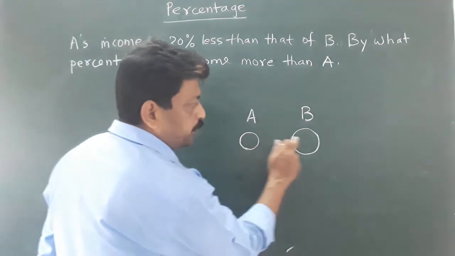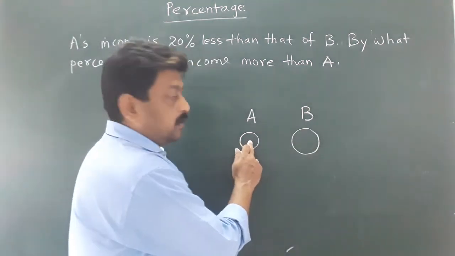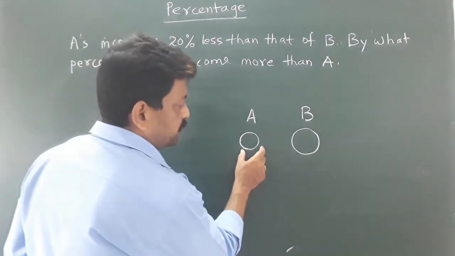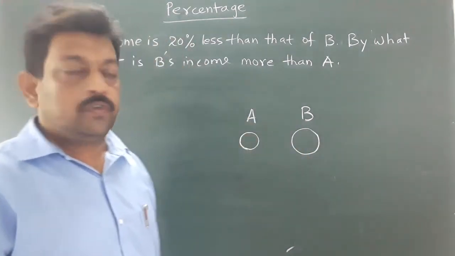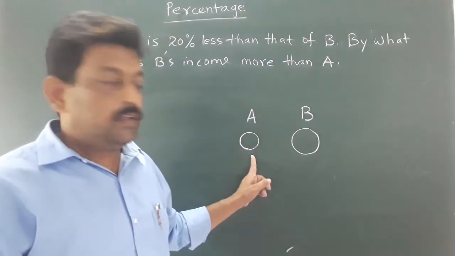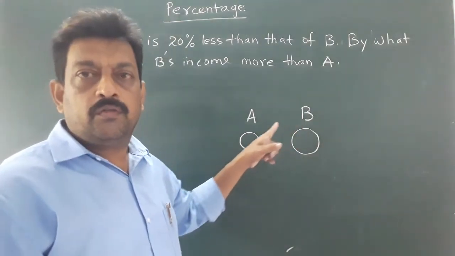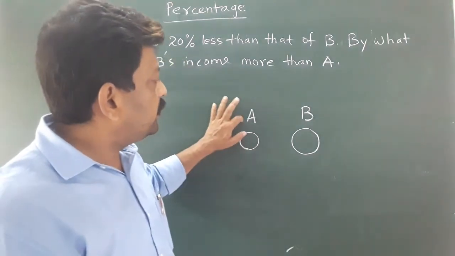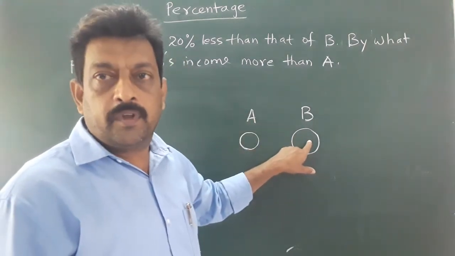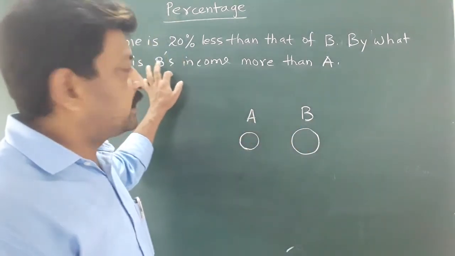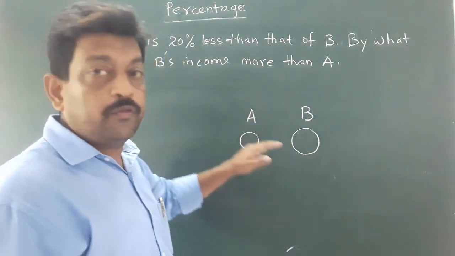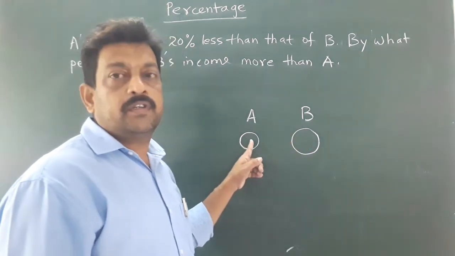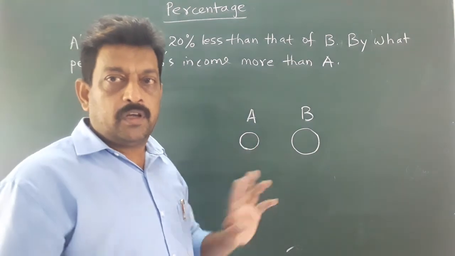Now, as compared to A, B is earning more. We have to find what percent more. So we have to compare the income of B with the income of A. In the first condition, income of A is compared with income of B. In the second part of the question, we have to find what percent more B's income is than that of A. Hope you have understood.